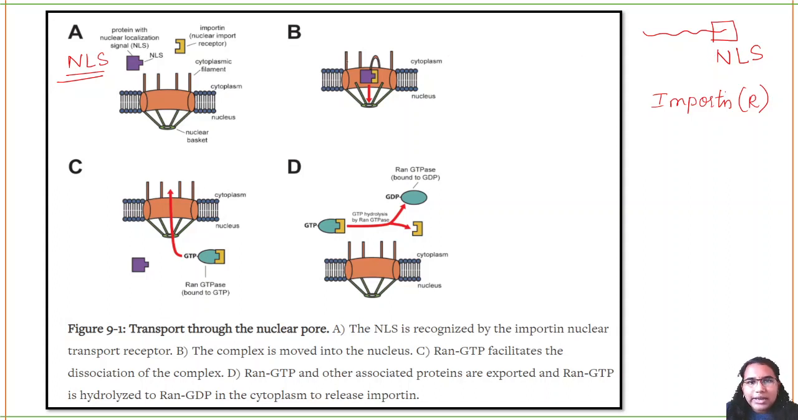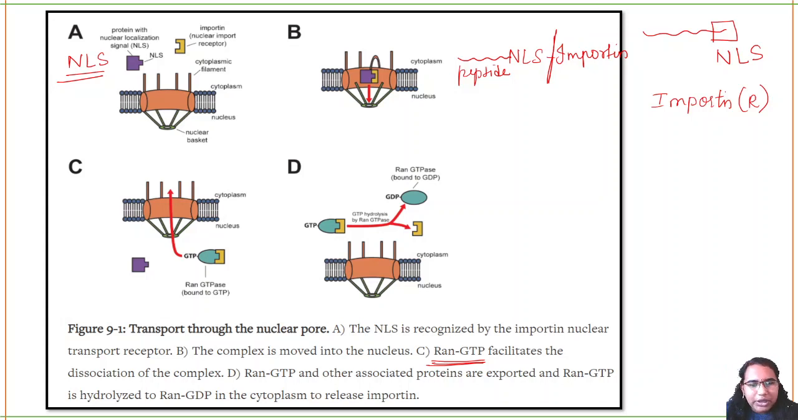So this NLS and your importin will form a complex, the NLS-importin complex. Along with the NLS, it will have the peptide, the protein. This complex can then move into the nucleus. When it goes inside the nucleus, the importin has to get separated, because it cannot be present all the time. There will be a machinery called RAN-GTP, which will help in the dissociation of this NLS-importin complex. Then importin will again go outside.